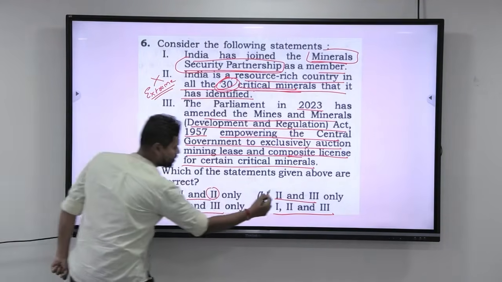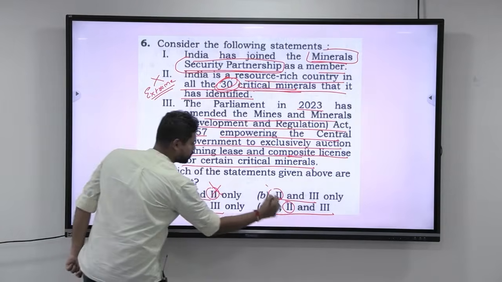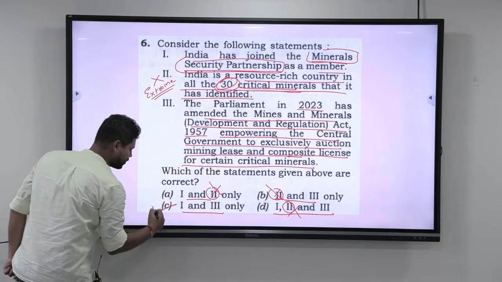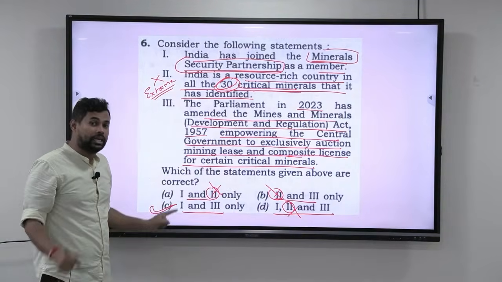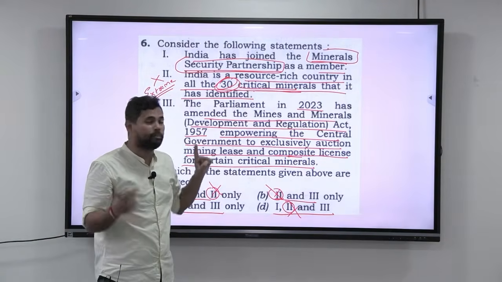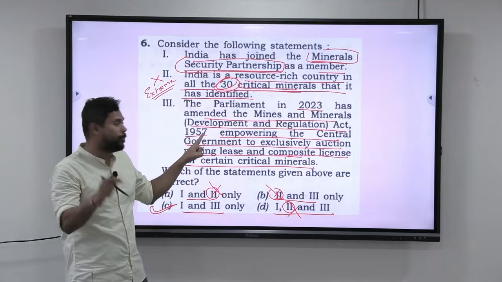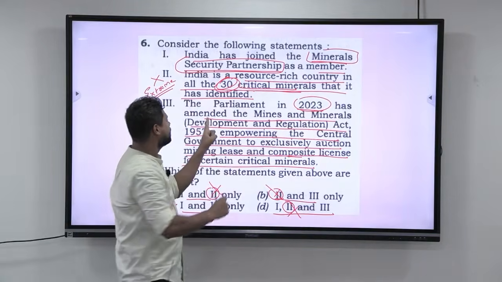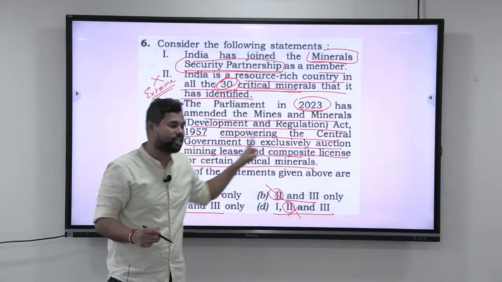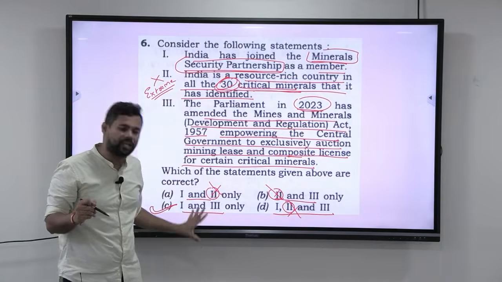The second statement is there in all the three options. So this becomes wrong, this becomes wrong, this becomes wrong. The correct answer is C. See, even though I don't know what is Mineral Security Partnership, even though I don't know what is the amendment that was done in 2023 regarding the Mines and Minerals Development and Regulation Act 1957, I can get the answer.